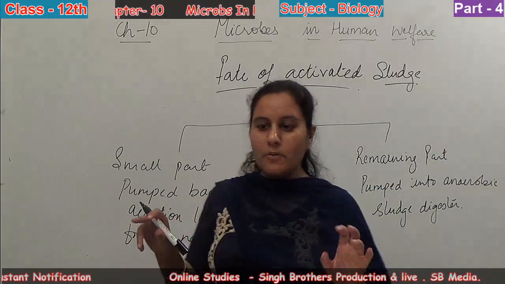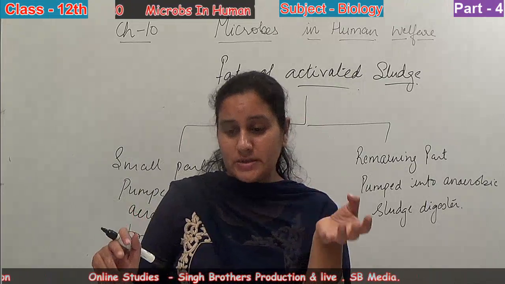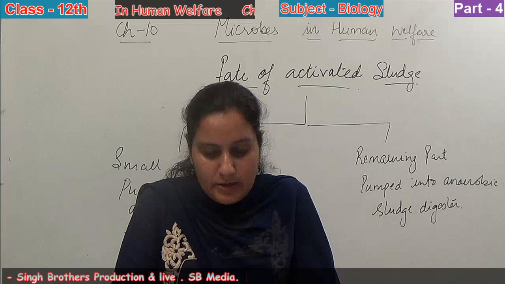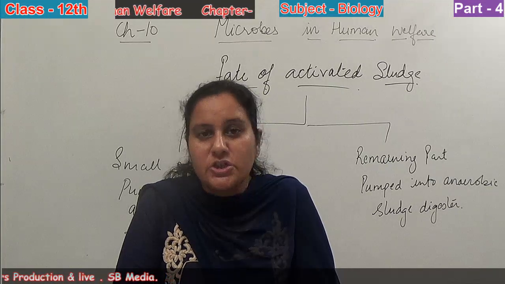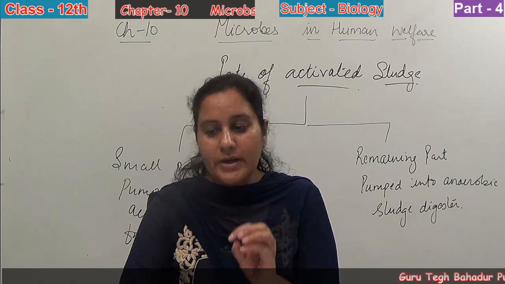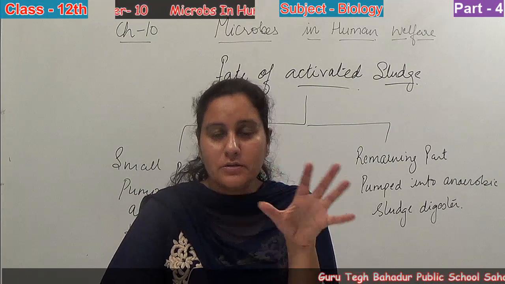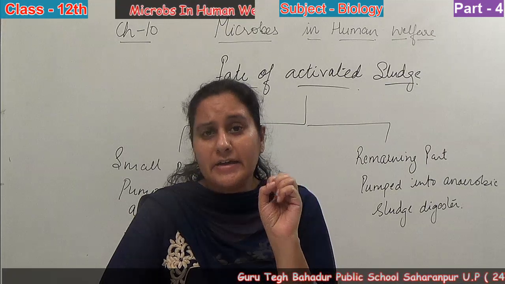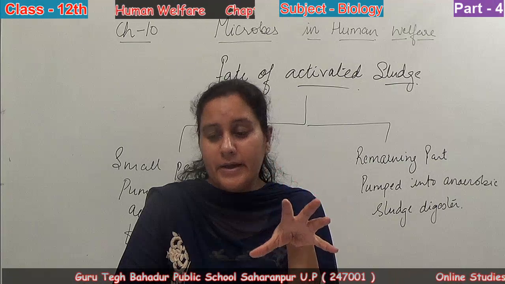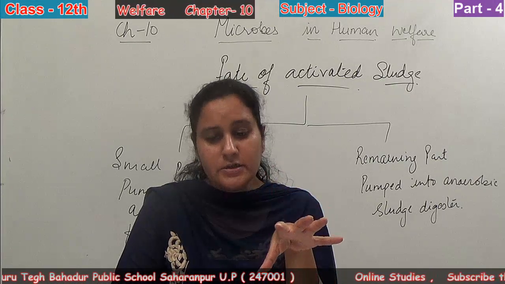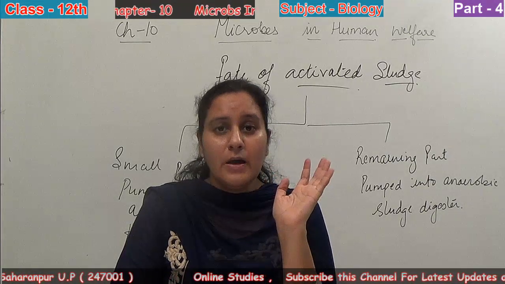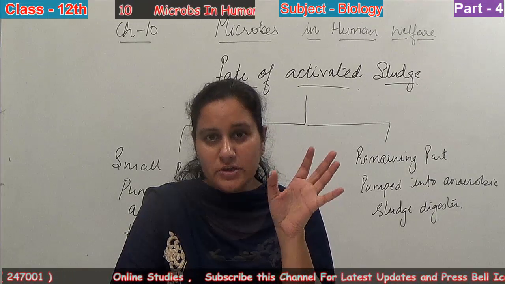So in the anaerobic sludge digester, what goes on? Here, anaerobic bacteria act on the activated sludge. All of the activated sludge is digested, or you can say acted upon, by the anaerobic bacteria so that it can produce biogas. Biogas means the mixture of methane, carbon dioxide and hydrogen sulfide.